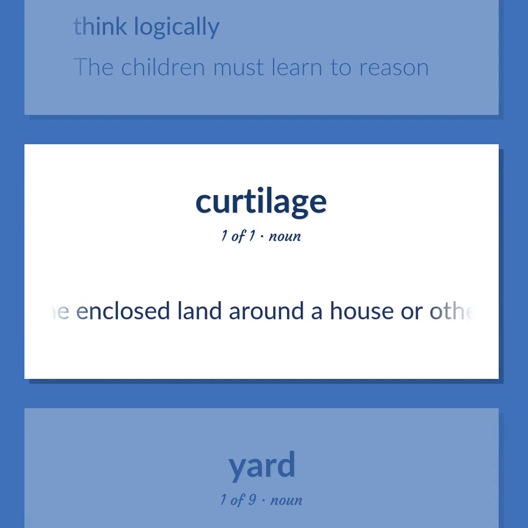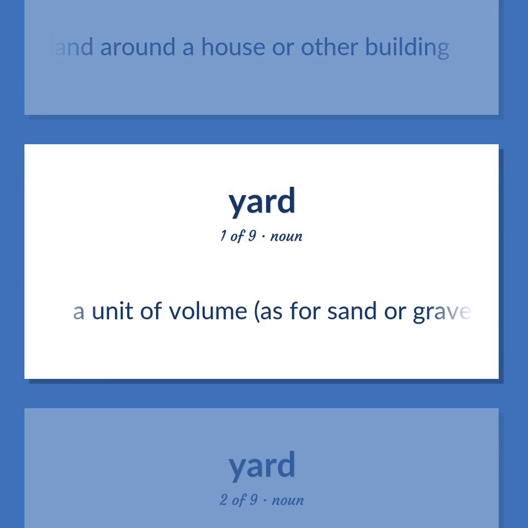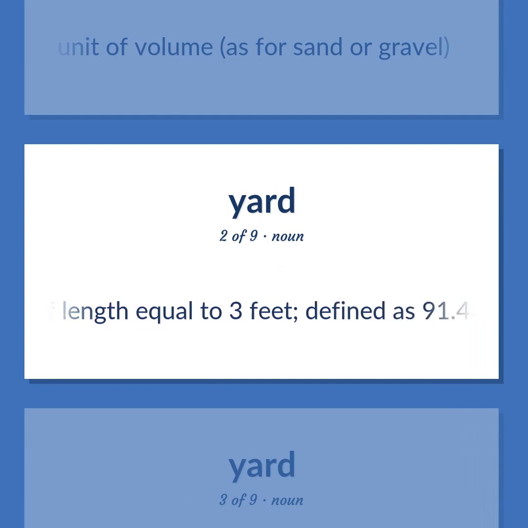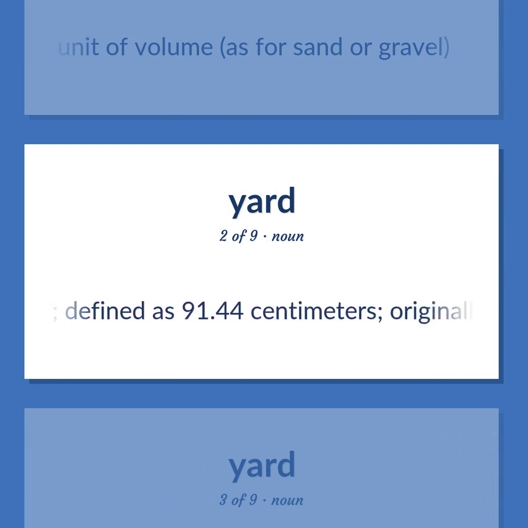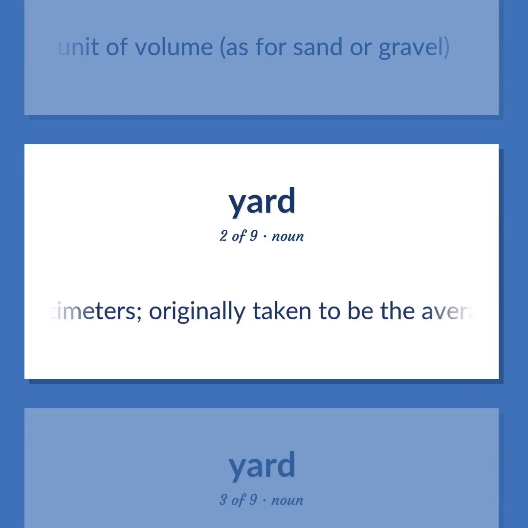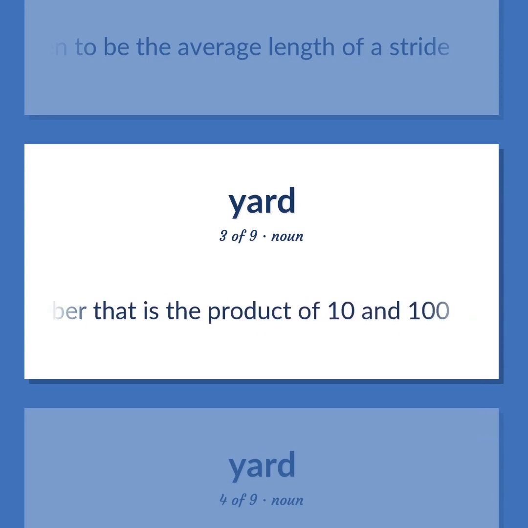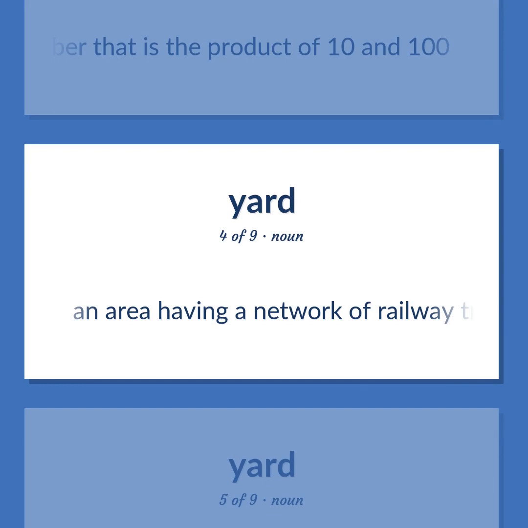The enclosed land around a house or other building. A unit of volume, as for sand or gravel. A unit of length equal to 3 feet, defined as 91.44 centimeters, originally taken to be the average length of a stride. The cardinal number that is the product of 10 and 100. An area having a network of railway tracks and sidings for storage and maintenance of cars and engines.